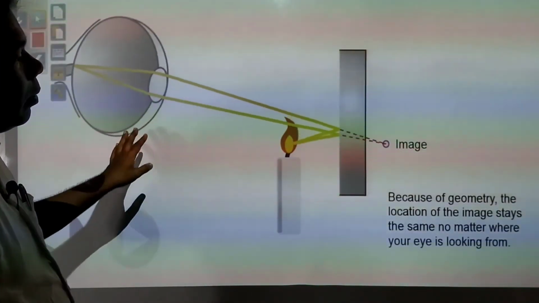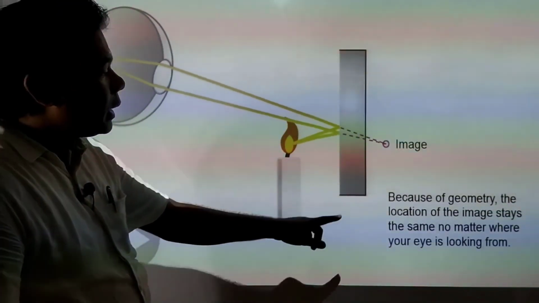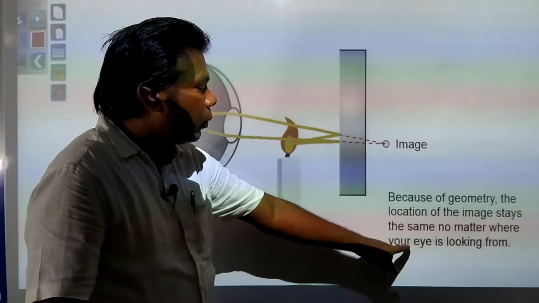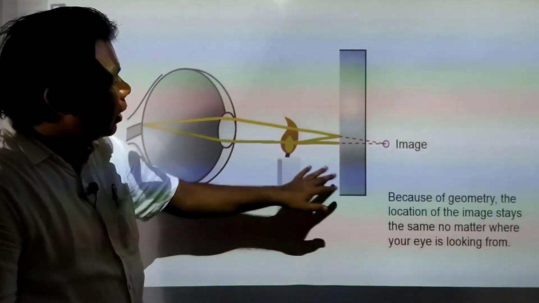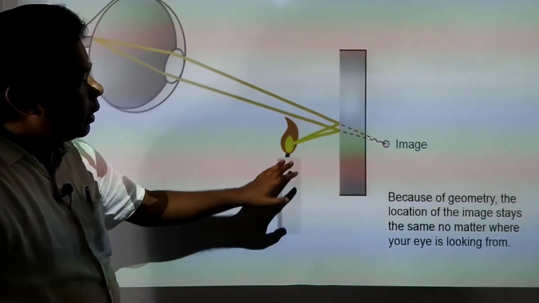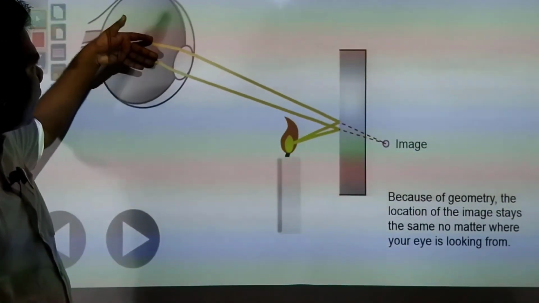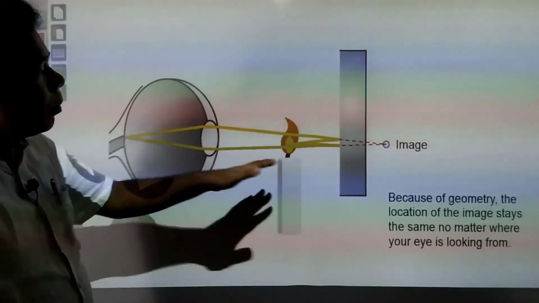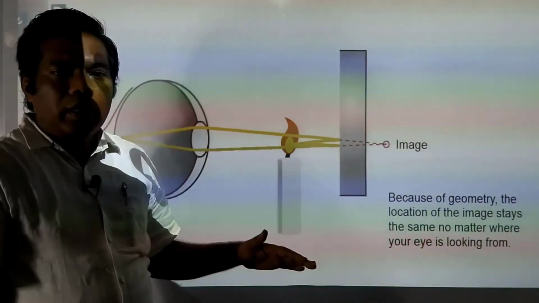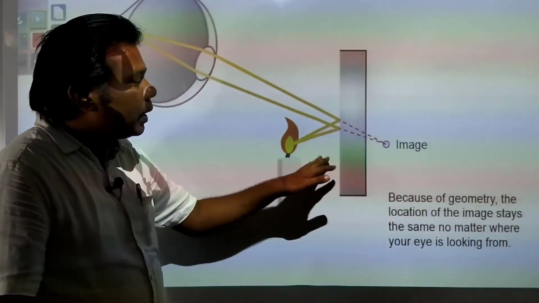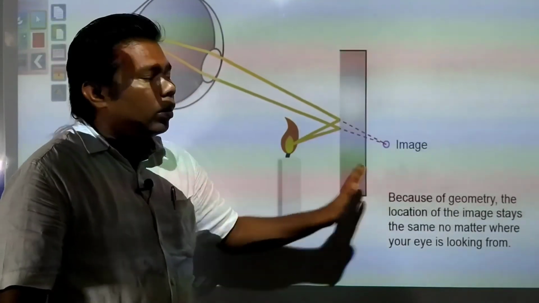And just you see, because of geometry, the location of the image stays the same no matter where your eye is looking from. Just you see, this is your mirror, this is your source of light, rays are bouncing back from the mirror and coming to our eyes, image is getting formed, but image is not changing even if you are moving somewhere. It seems as image is fixed somewhere on the mirror.